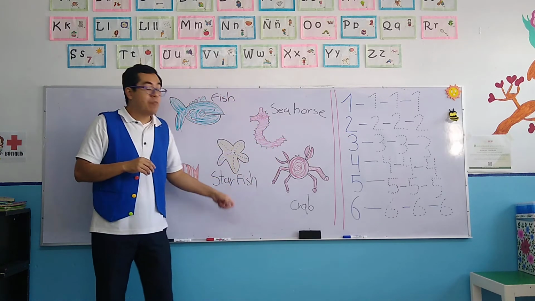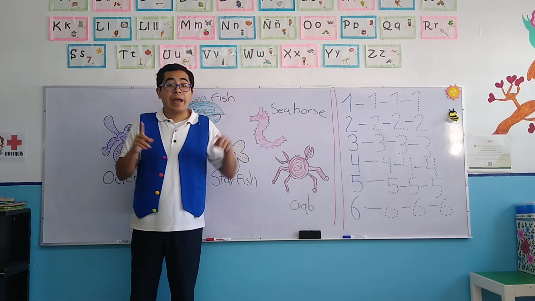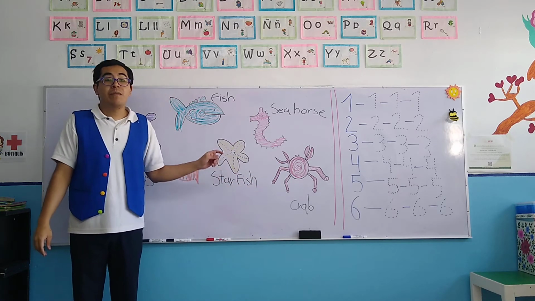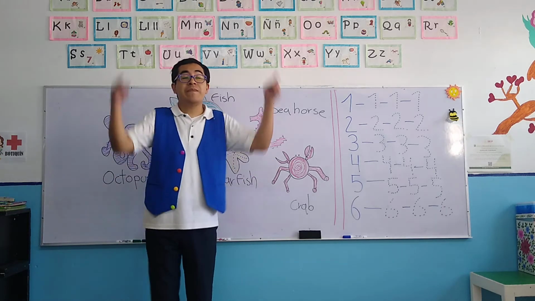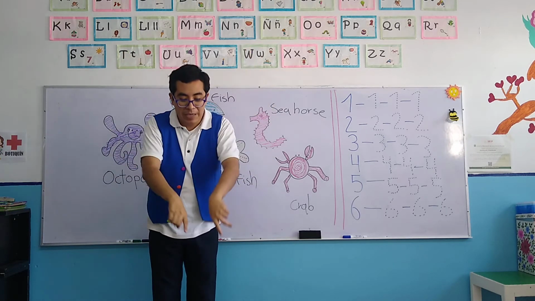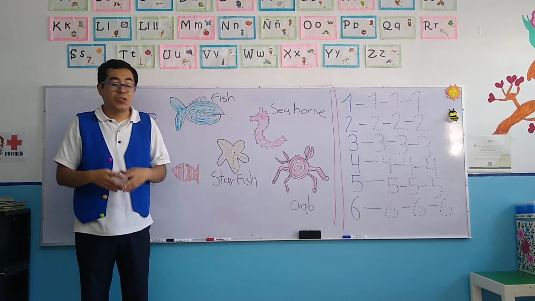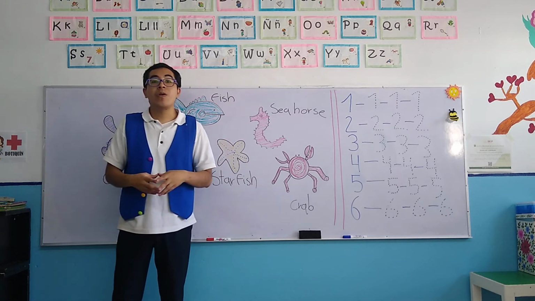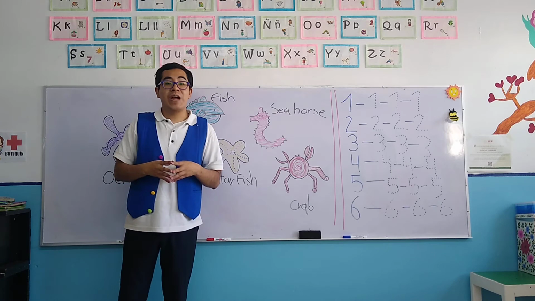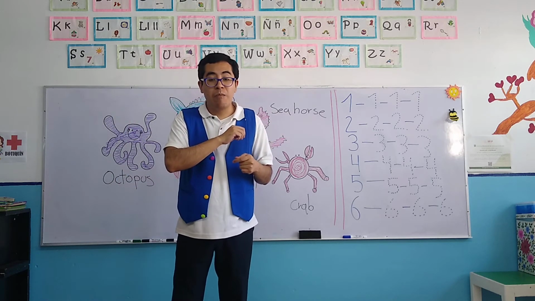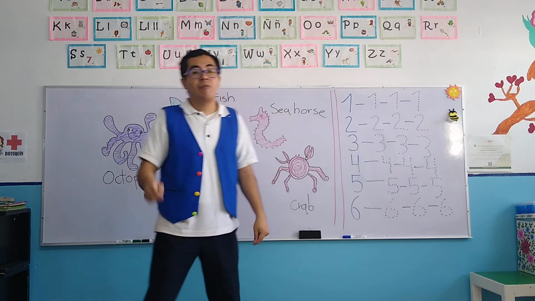Let's continue with the starfish. And as the name implies, it looks like a star. But this star doesn't live in the sky. It lives under the sea, okay? And the starfishes sometimes have color yellow, okay? Very good. Now, please repeat one more time the new vocabulary, animals of the sea. One by one.